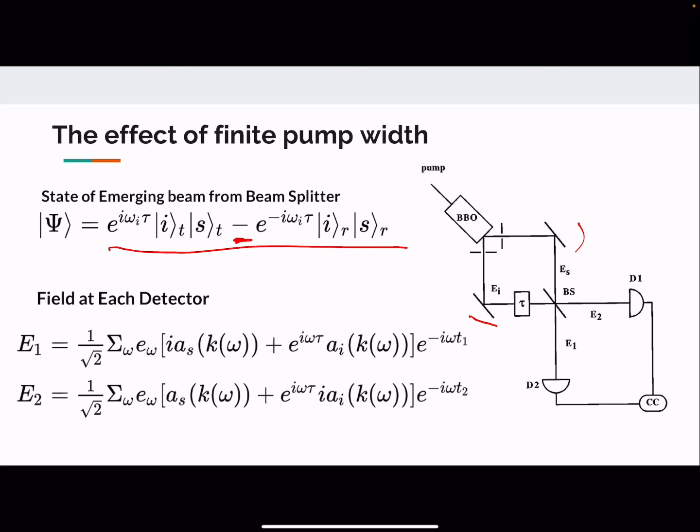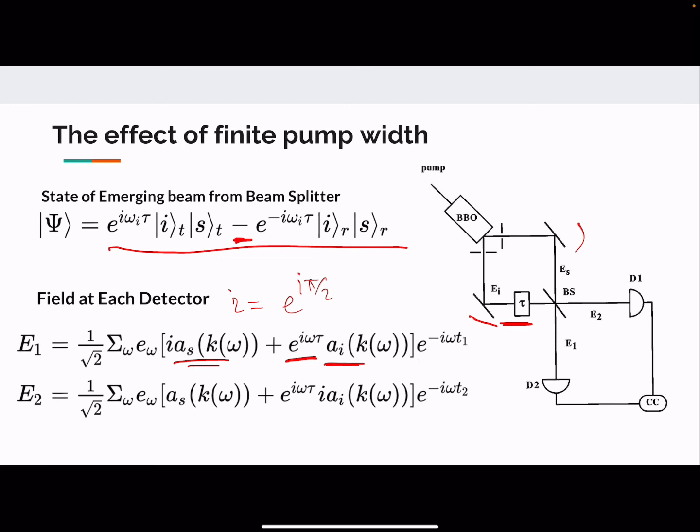The idler photon reaches D1, but before that it passes through a tau delay and then through a beam splitter. That is why with AI we have exponential iota omega tau associated, but with AS we have an iota factor associated. Basically iota is e to the power iota pi by 2, so a 90-degree phase shift is associated with AS.